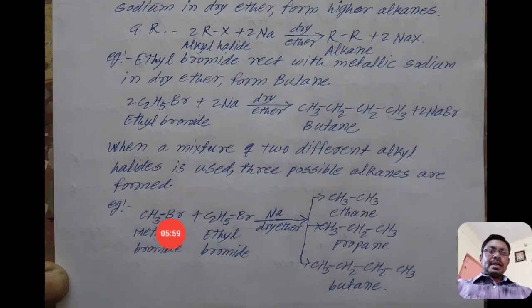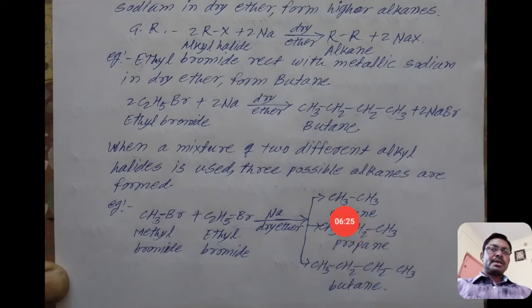See here, there is the mixture of methyl bromide and ethyl bromide. In the presence of dry ether, when reacted with sodium, we get three possible products.